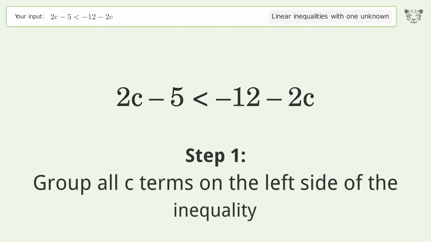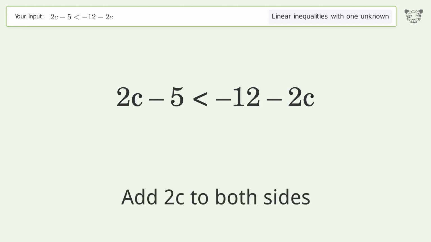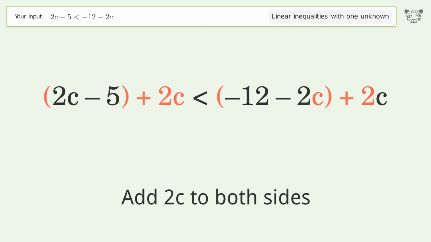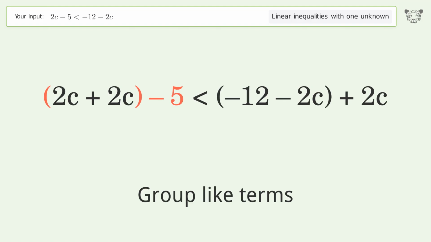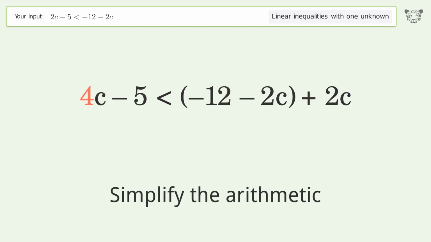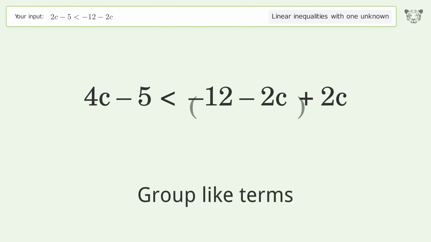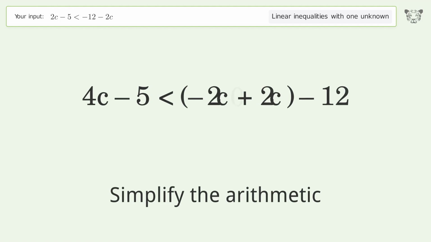Group all c terms on the left side of the inequality. Add 2c to both sides. Group like terms. Simplify the arithmetic. Group like terms. Simplify the arithmetic.